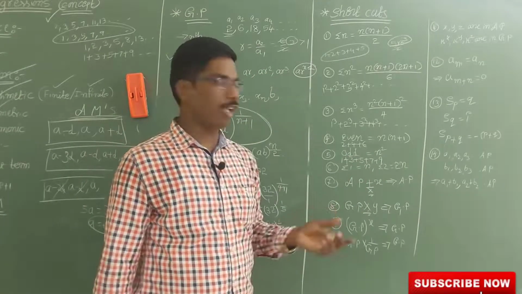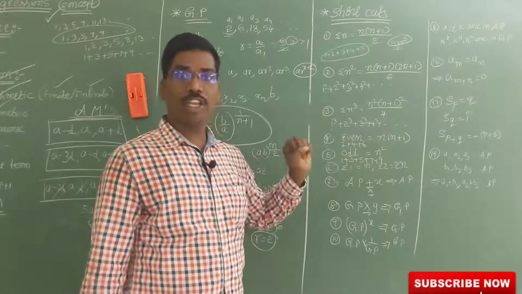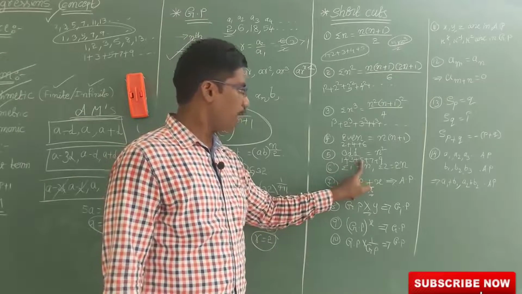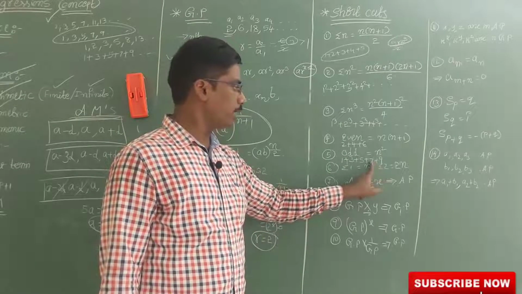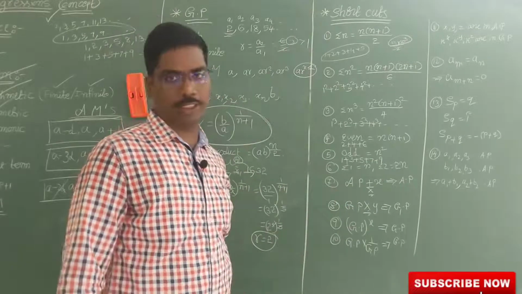5 square how much? 25. See, 5 square, 5 numbers I am taking, so 5 square is 25. If you add, you will get 25 also: 1 plus 3, 4, 4 plus 5, 9, 9 plus 7, 16, 16 plus 9, 25. So, this is a very easy shortcut formula. That's what I am giving, shortcuts.